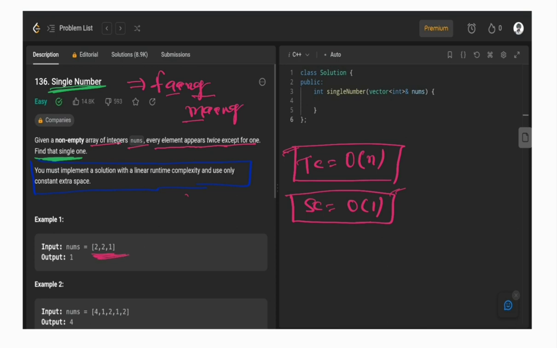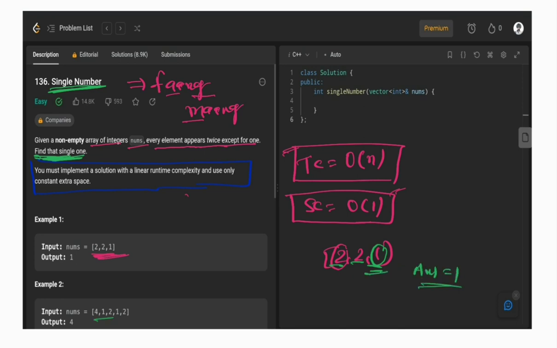Now you can see example number one. The array is not empty, and it has the elements 2, 1, 2. You can see that 2 appeared twice, but 1 appeared only once. That is your answer, because the question says to find the single one. So 1 appears just once, and for this example the answer will be 1.